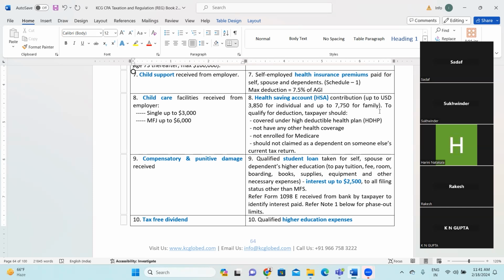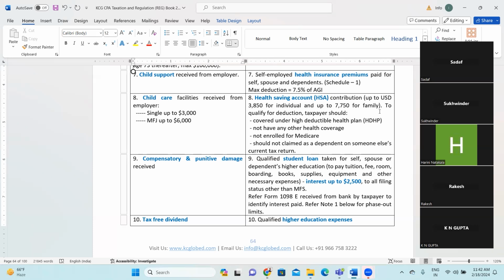At that point of time, if the employee has received any compensatory or punitive damage for that particular injury, those are not considered as part of the income.